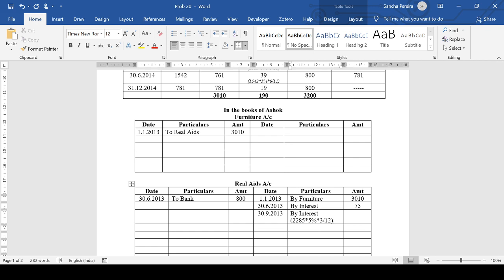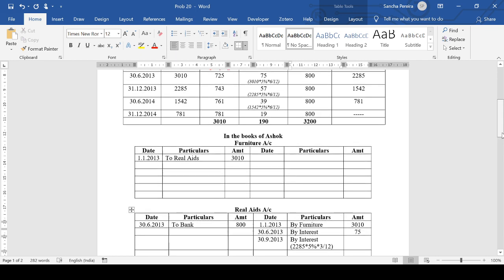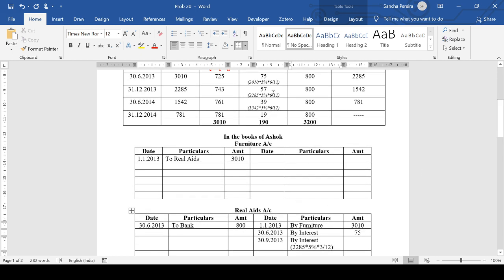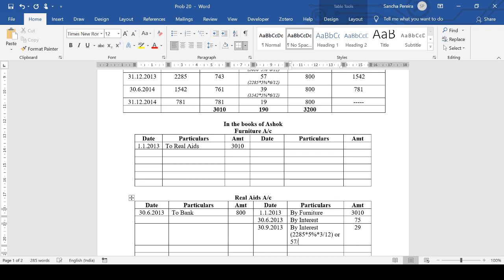Now, if you do this calculation, 2285 into 5% into 3 divided by 12, you get 28.56. Even if you take half of 57, it will be some 28.5 or something like that. So we'll just round it up to make things more convenient and make it 29. You can either say this or you can say 57 divided by 2. Why did I say divide by 2? Because it's after 6 months. Is that clear? You can see whatever is more understandable to you.